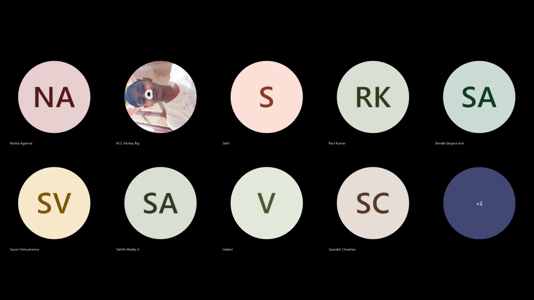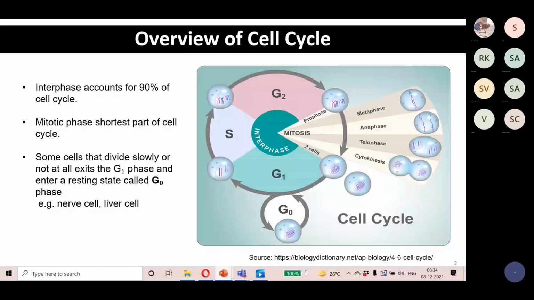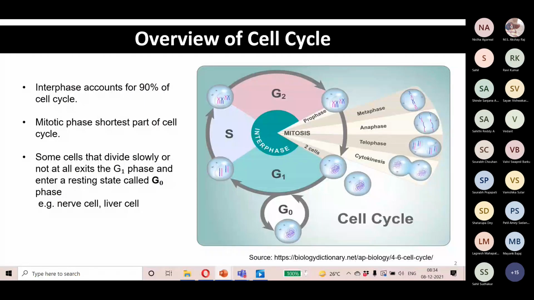Cells can proliferate and they can grow. The cell cycle is an ordered series of events, the sequence of events by which a cell duplicates its genome and eventually divides into two daughter cells. This is the main process during our growth, how we grow. And the cell cycle has two main phases.